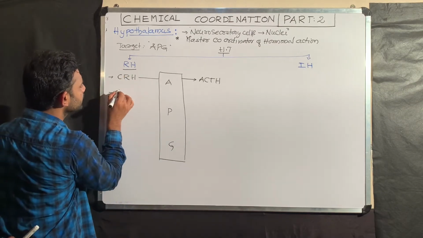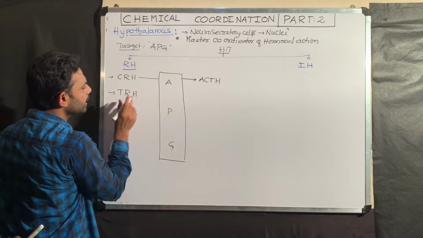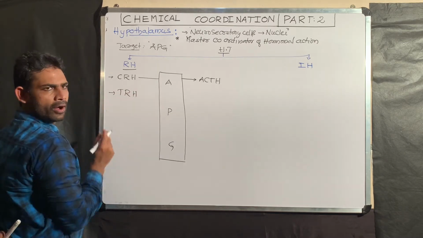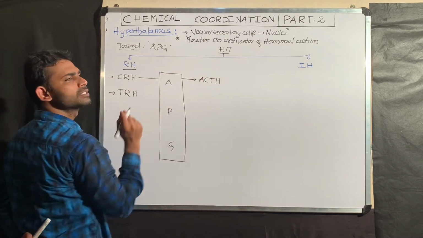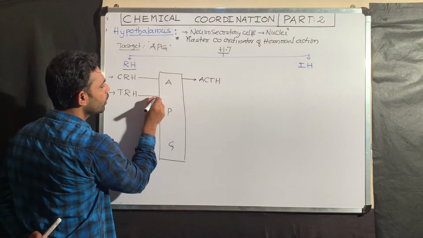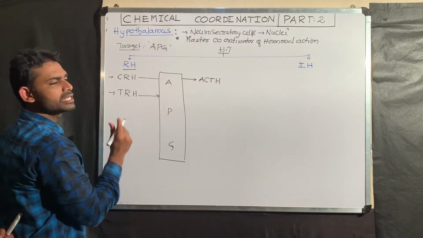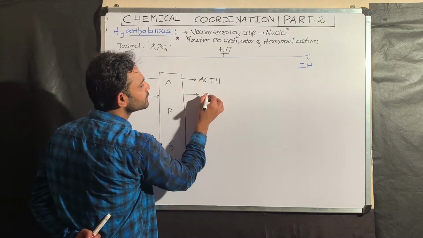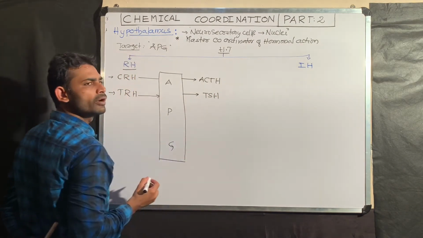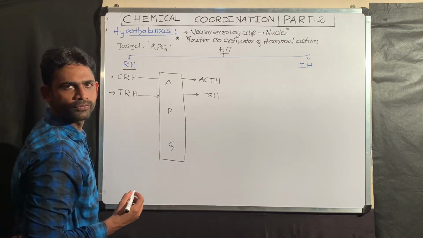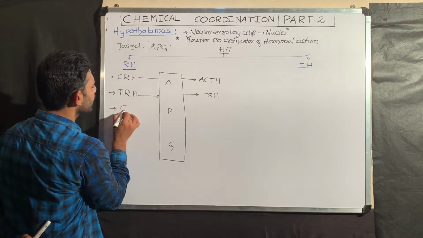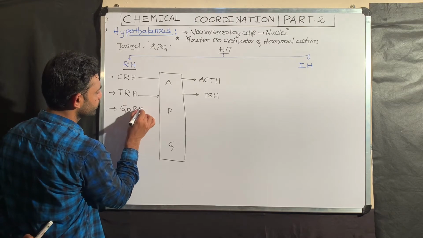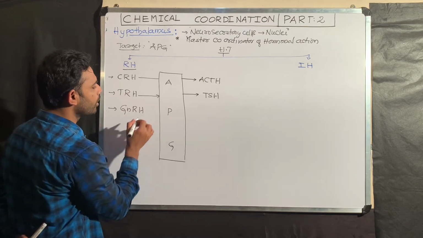For example, TRH, thyrotropin releasing hormone. This is produced by the hypothalamus and goes and acts on the anterior pituitary gland. As a result, the anterior pituitary gland releases TSH, thyroid stimulating hormone. I think you are following. The next one you can take is GnRH, gonadotropin releasing hormone.